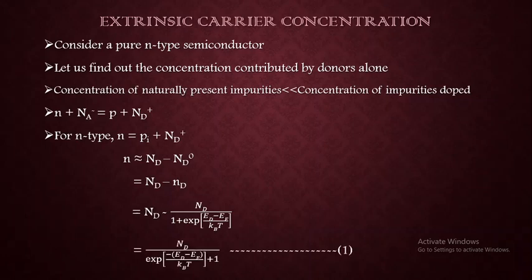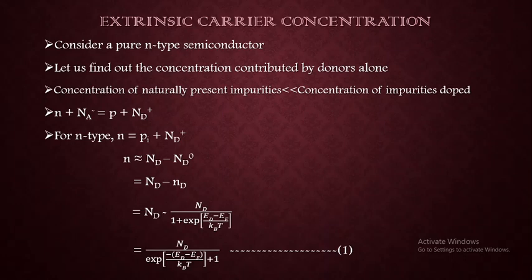And then for simplifying it further, we are taking the LCM, that is multiplying denominator with the first term and minus the second term whole divided by the same term. Then Nd minus Nd are going to cancel out, and we are remaining with Nd into exponential of (Ed minus Ef) by kBT whole divided by 1 plus exponential of (Ed minus Ef) by kBT.